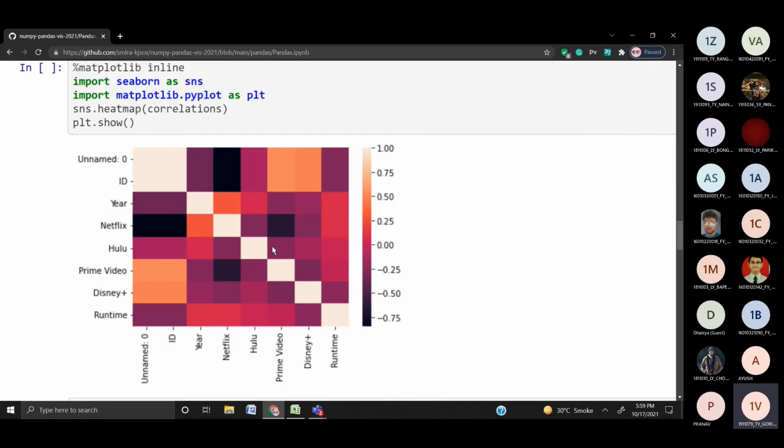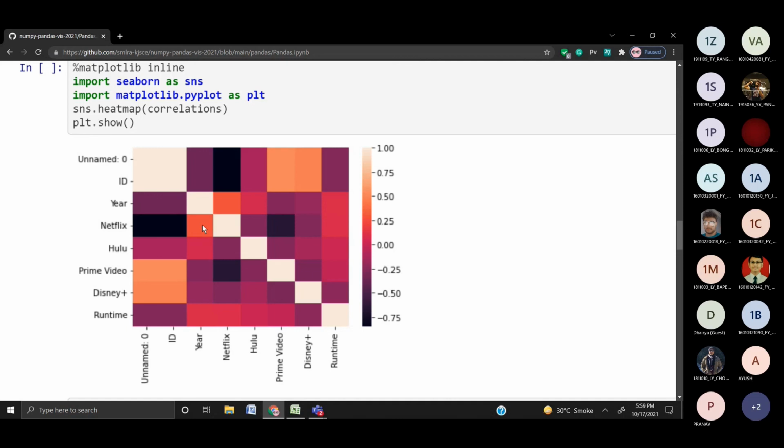Okay, I'll explain. There are a couple of observations we have made from this data set. A slightly positive correlation can be seen between Netflix and year. So this is Netflix and this is year. This is a slightly positive correlation, which is about 0.25. We can see it in approximately that color scheme.